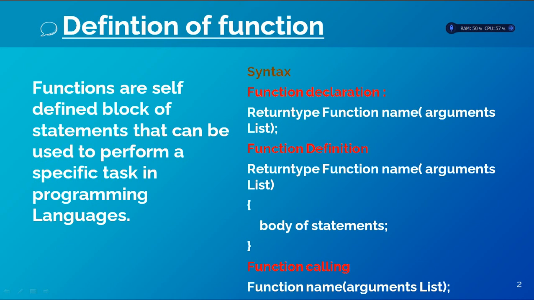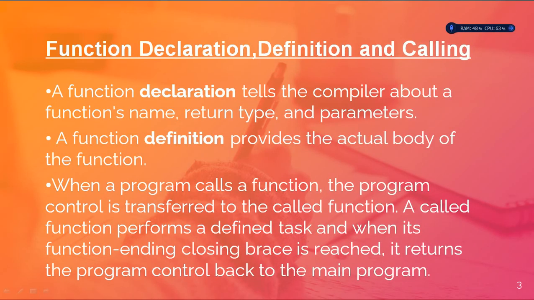At the time of function definition, we can use the same prototype which we used at the function declaration, and we can provide the definition of this particular function, that is, we can provide the block of statements within curly braces. At the time of function calling, you can simply use the function name along with the arguments list in parentheses. Now, generally, what do we mean by a function declaration?